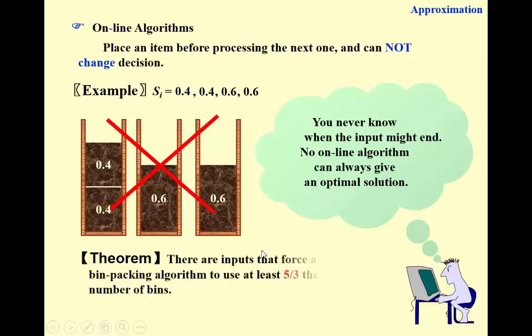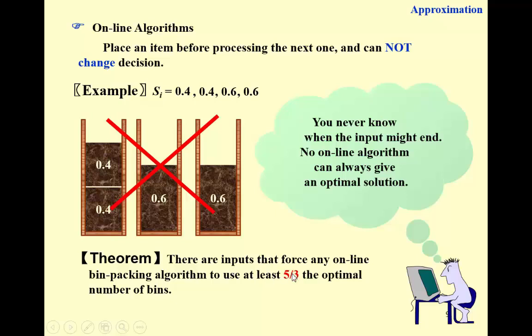And there's a theorem saying that there are inputs that force any online bin packing algorithm to use at least 5/3 the optimal number of bins. Notice here, in our textbook, this number is 4/3, and it's been updated to 5/3 by a professor in our department, Professor Zhang Guochuan, who is doing research in this area.